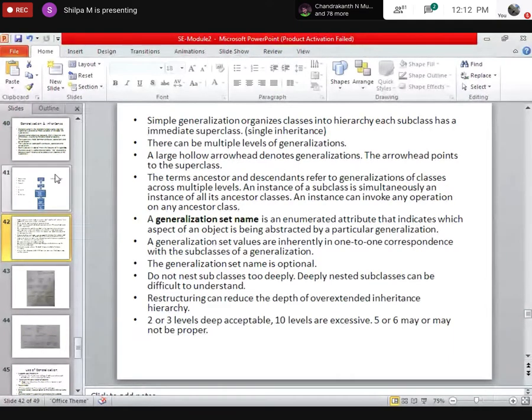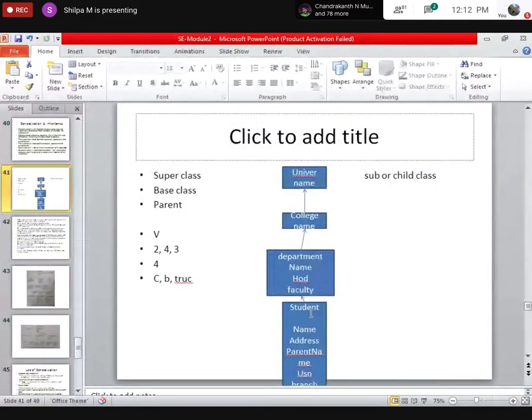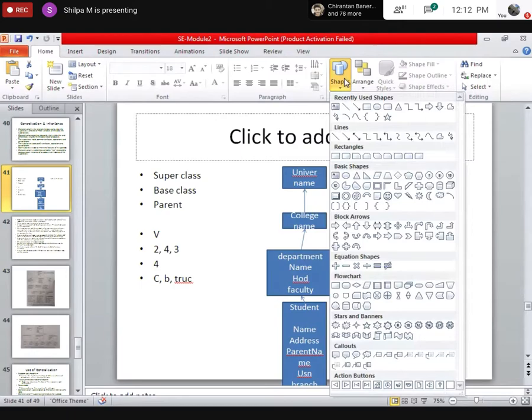Yes, ma'am. Can I have any kind of levels like this? Student gets from department, college name. Yes, it is okay to get properties from more than 2 or 3 classes. Here, this is also possible.